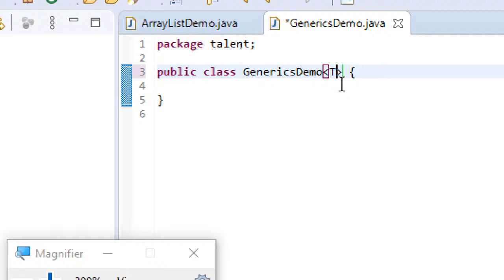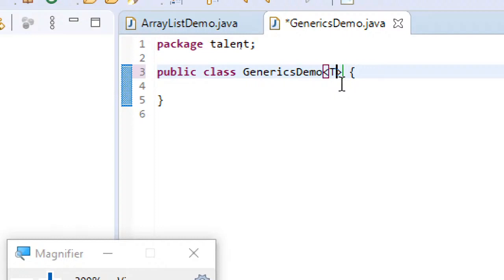Across the class name, whatever I write within the angular brackets is nothing but the type parameter. You can have any other variable name also, but generally the type parameter names will be a single letter, that too in uppercase.